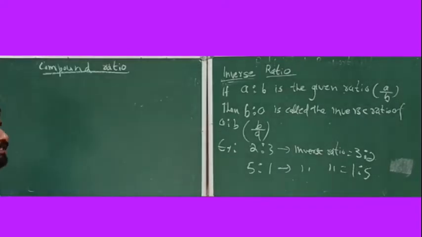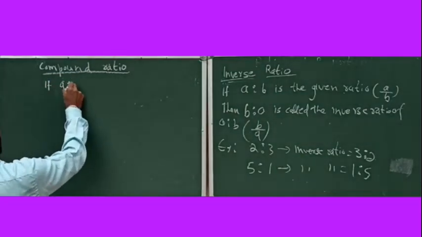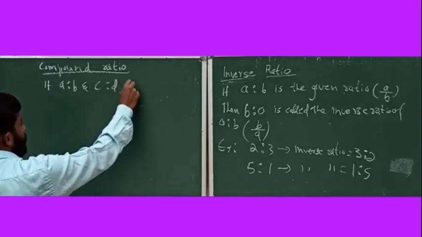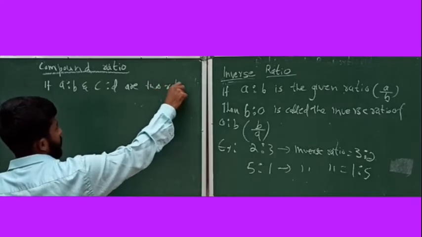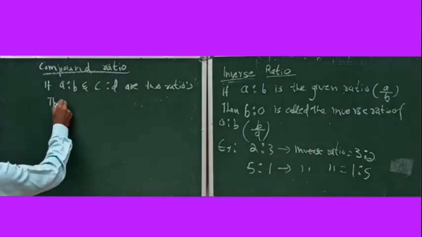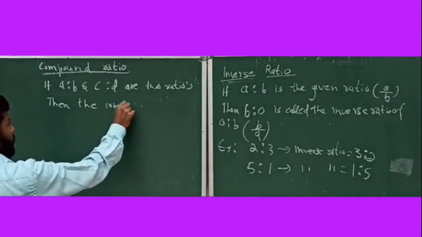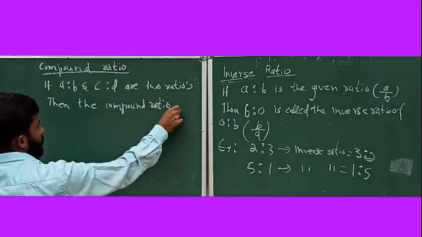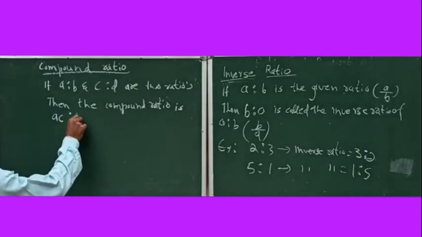Next is compound ratio. If A ratio B and C ratio D are two ratios, then the compound ratio is AC ratio BD.